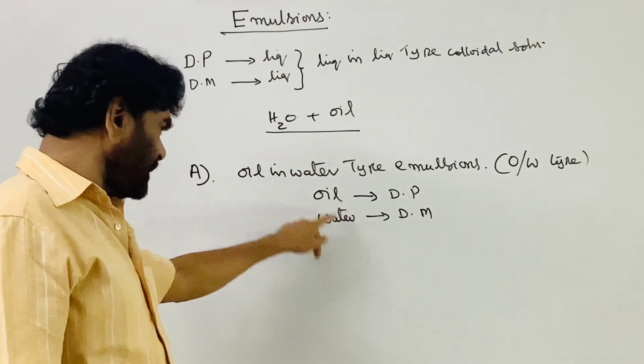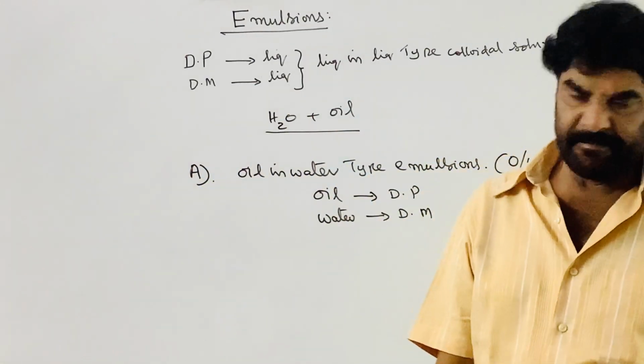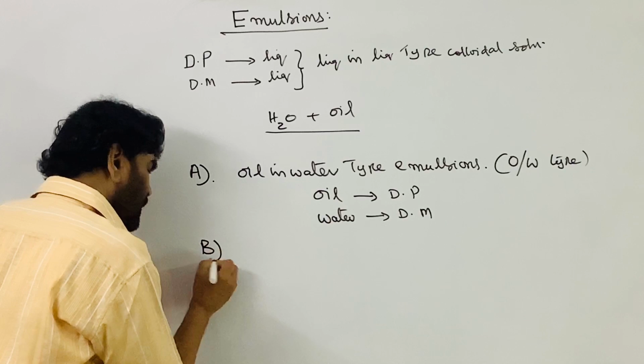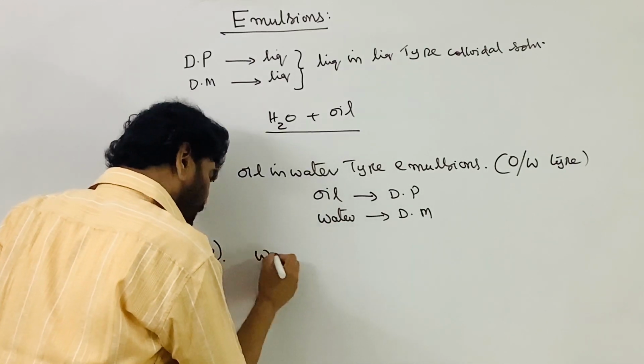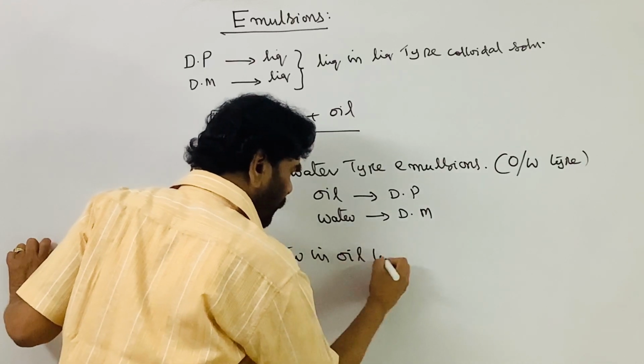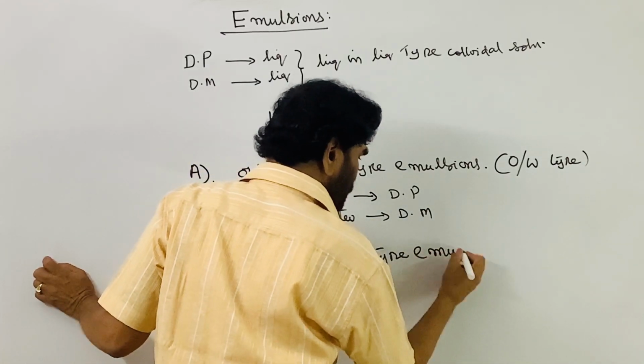The major component is water, and the oil droplets are dispersed in the water. The next case is water in oil type emulsions.